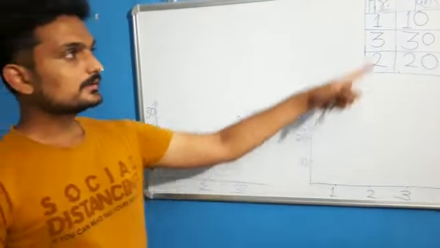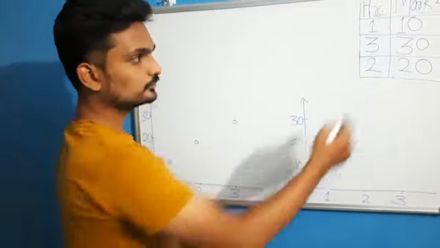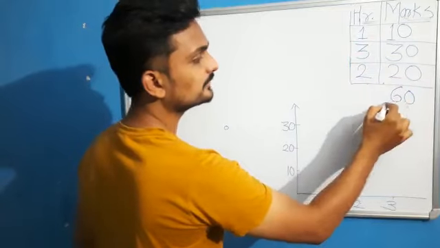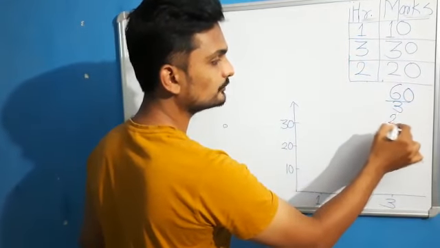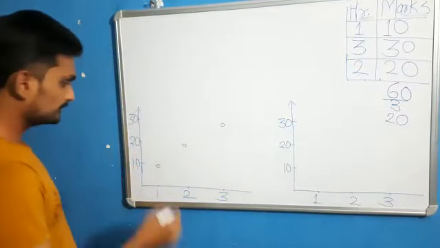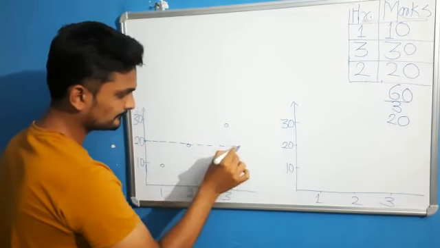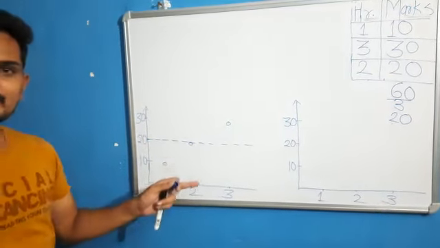We will calculate the average of these marks. The total is 60 and there are 3 students, so 60 divided by 3, 20 will be the average. So we will draw the average line. Now we have an average line.